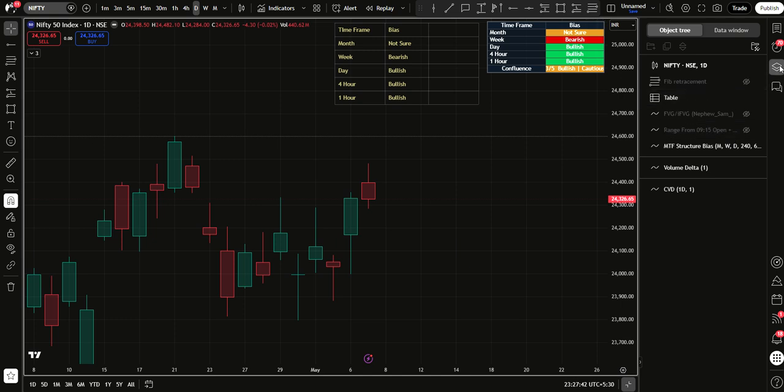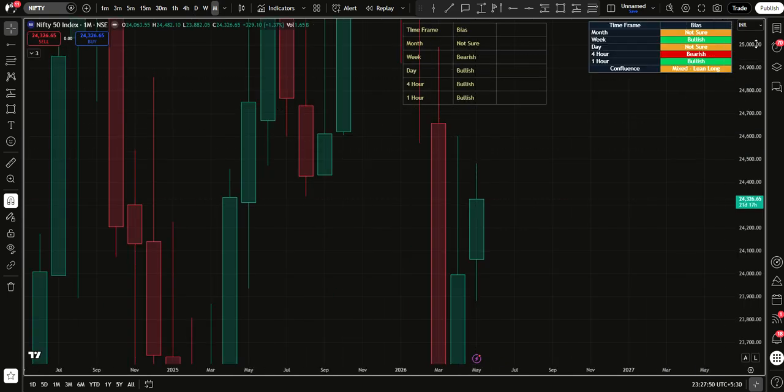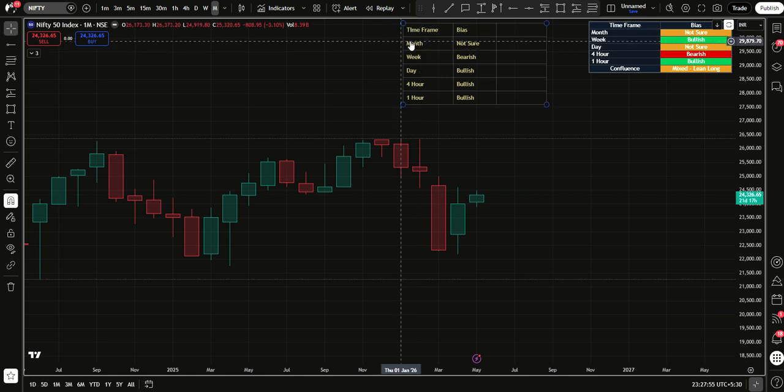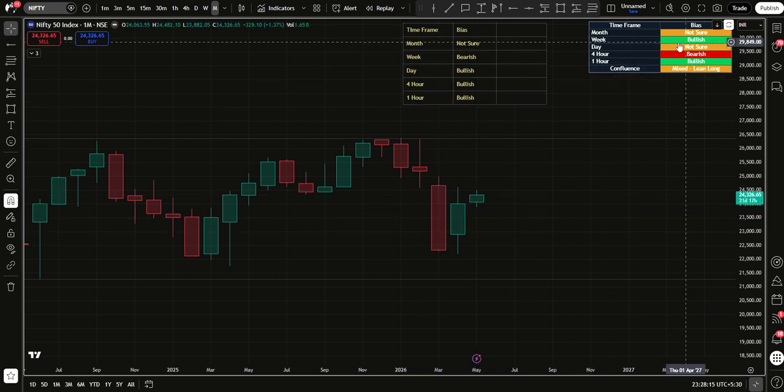So those of you who are here for the first time, what I do here is I start analyzing Nifty for a bias on each time frame, starting from a monthly time frame all the way down to the hourly time frame. And I input the biases here manually. And this is an indicator that I'm testing for accuracy. Once this starts working out perfectly, I make small tweaks to it whenever I find some new scenario, and then once that starts working perfectly, I can get rid of this. But it's a work in progress.